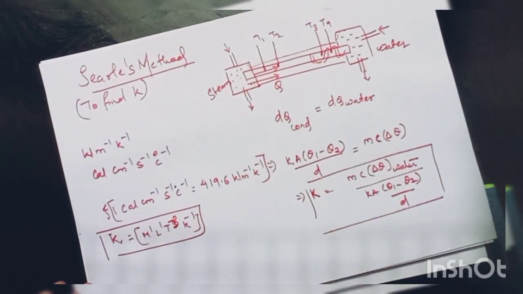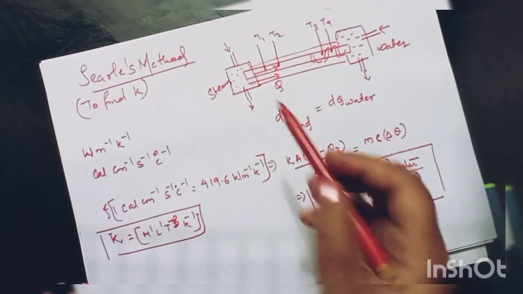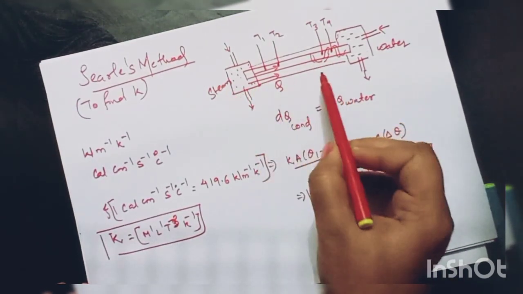So this is about the coefficient of thermal conductivity whenever heat is flowing through a given rod.